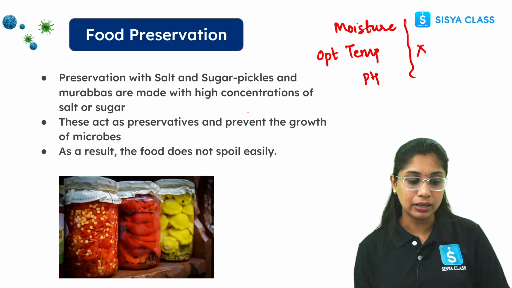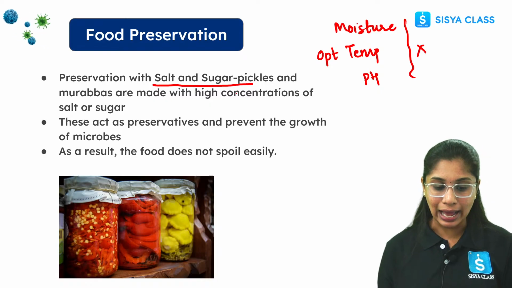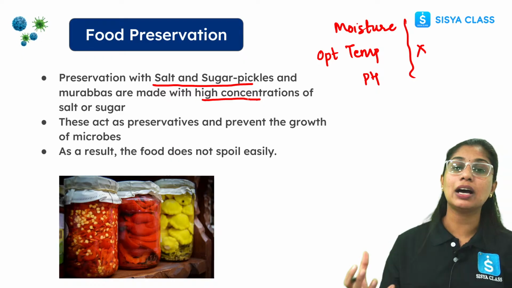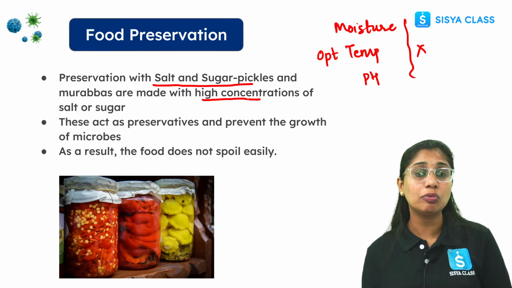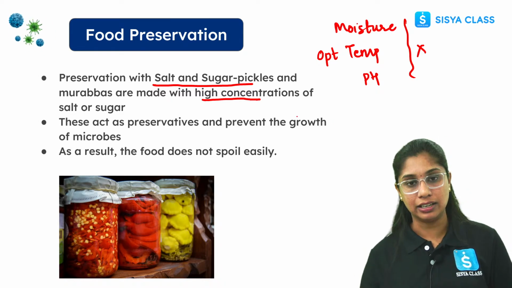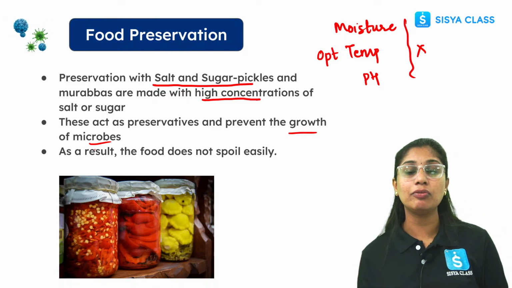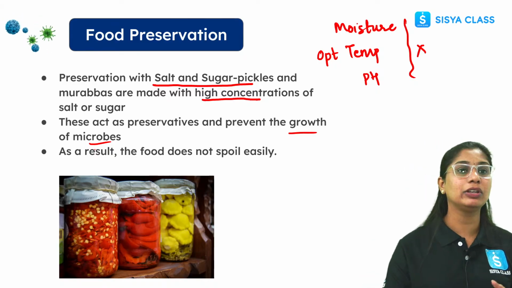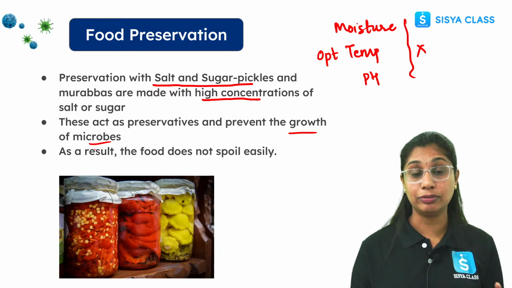So what happens here? Preservation with salt and sugar. How? When there is a higher concentration of salt and sugar, it uses up the moisture present in the food, right? As a result, microorganisms are not able to grow in such a condition, so it prevents their growth. This is how we easily prevent the spoilage of food. That's why we go for oil, sugar, and salt.